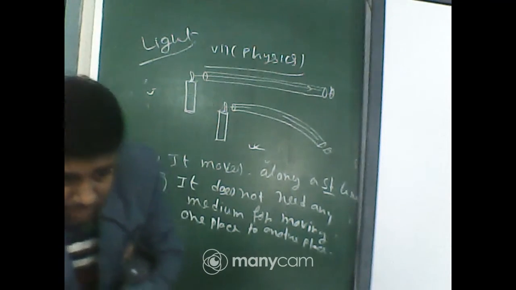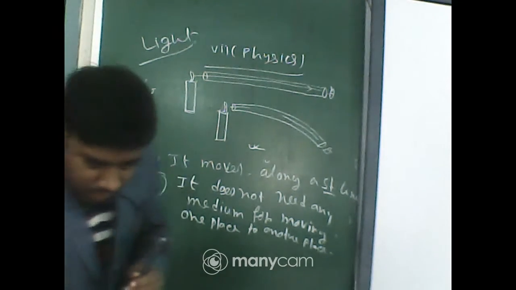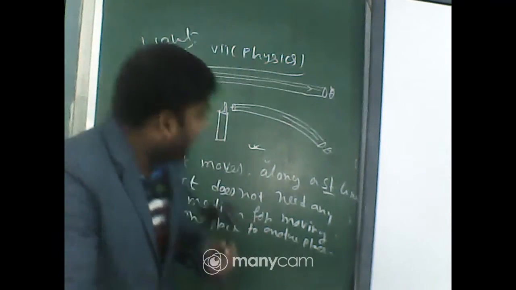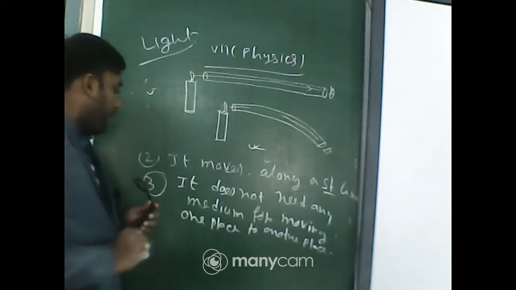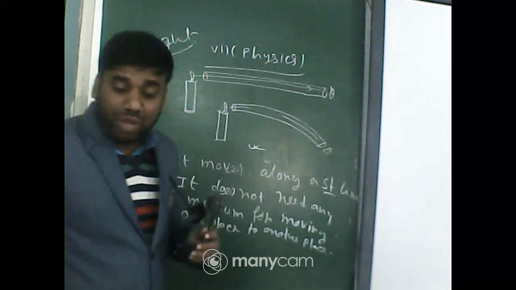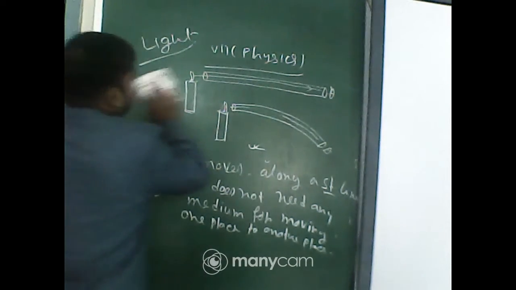No, light cannot bend. Okay, next and last one. It does not need any medium for propagating, for moving from one place to another place. What does it mean?